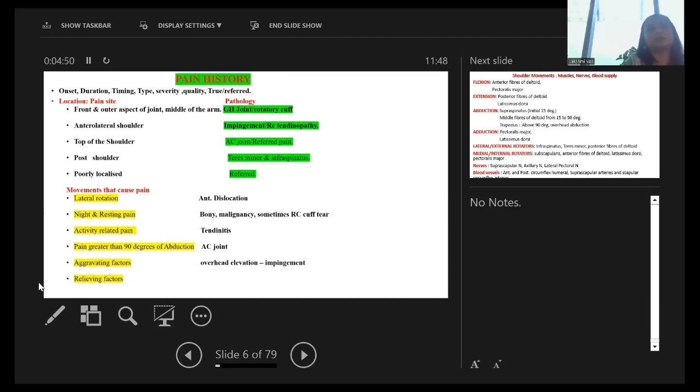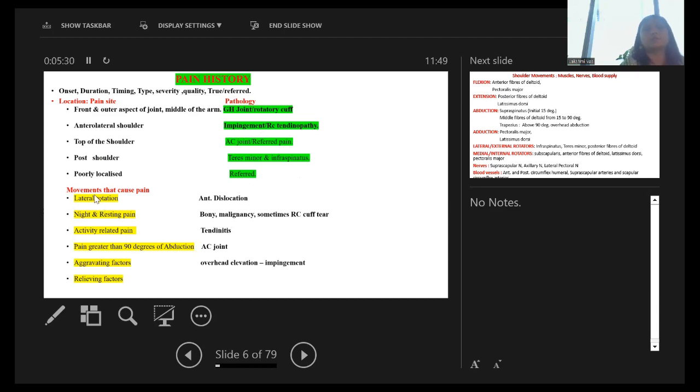Now these are the locations of the pain. According to the pain site, we can see the pathologies. These are the common pathologies which can happen with the pain site. Front and outer aspect of joint, middle of the arm: glenohumeral joint and rotator cuff pathologies. Anterolateral shoulder pain is associated with impingement and tendinopathy. Top of the shoulder is the AC joint. Posterior shoulder pain: teres minor and infraspinatus, those are the back muscles. Poorly localized pain is referred pain.